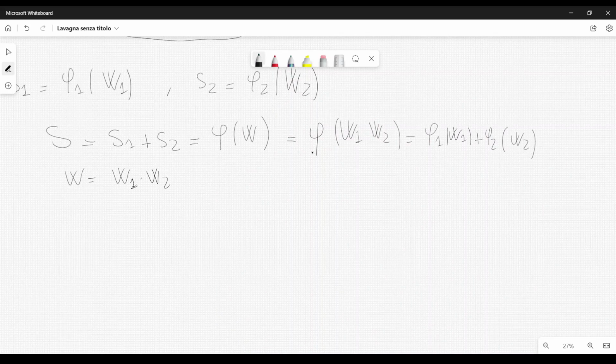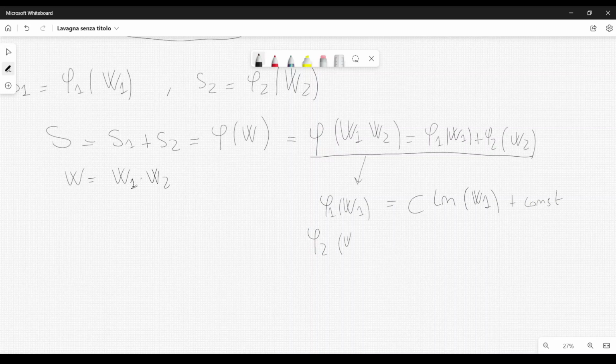like this. But now you can see that this equation is actually satisfied by logarithms. Natural logarithms, for example, can satisfy this equation. So phi1 of W1 is of the form constant times the natural log of W1 plus some other constant.